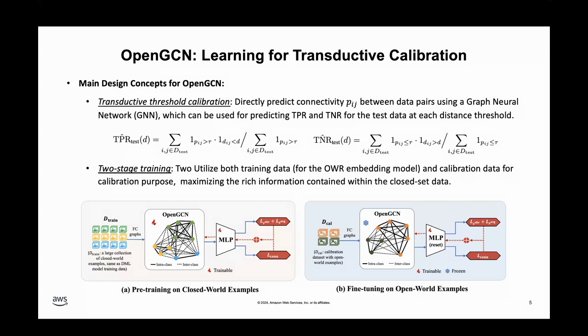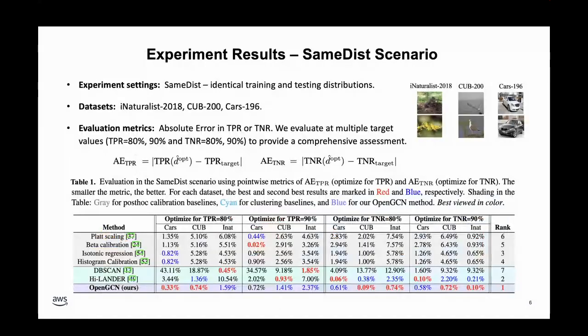Additionally, we adopt a unique two-stage training strategy where we pre-train OpenGCN on a large collection of closed-world examples, followed by fine-tuning on a small open-world calibration dataset containing classes disjoint from the test data, to adapt the pre-trained model to open-world scenarios. We conduct experiments on public open-world recognition benchmarks, including iNaturalist, CUB, and CARS.